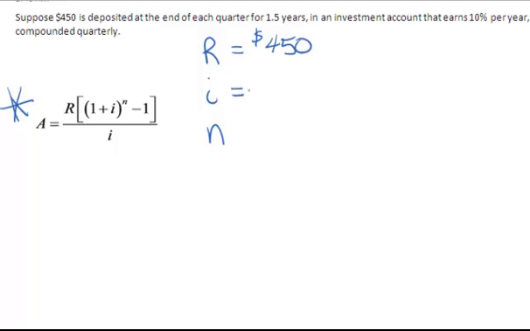I is the interest rate at each compounding period, and it's 10% for the whole year, so 0.1 divided by 4, because you're dividing the year into 4 parts. And N is the total number of times that you're going to be compounding, which is 4 times a year for 1.5 years. So the value of N is going to be 6.